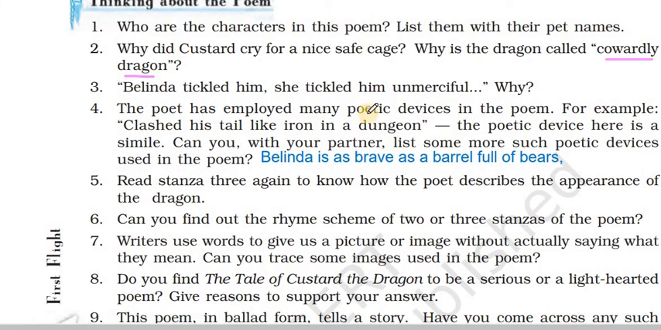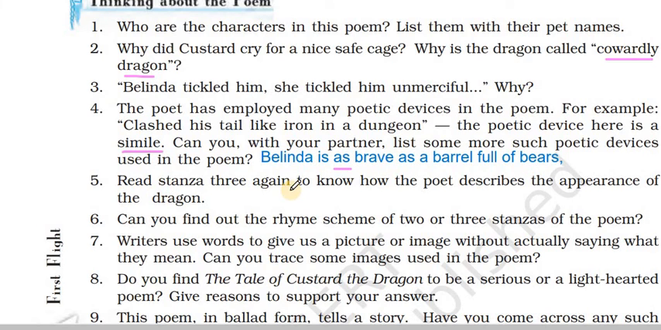The poet has employed many poetic devices in the poem. For example, "clashed his tail like iron in a dungeon." The poetic device here is a simile. A simile is comparing one thing with another. Here he clashed his tail like iron in a dungeon, so his tail is compared to iron in a dungeon. Can you, with your partner, list some more poetic devices used in the poem? "Belinda is as brave as a barrel full of bears." So "as brave as" and "like" are all similes, where one thing is compared to another.